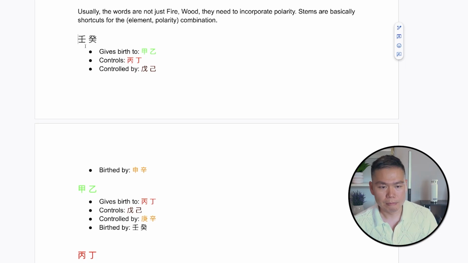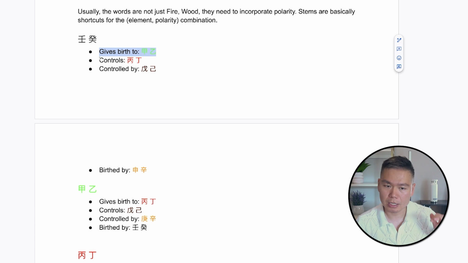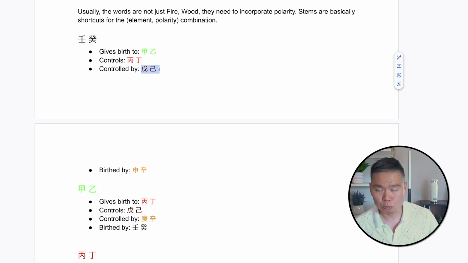So 人鬼, that's the water, gives birth to 甲乙. And it's controlled by 丙丁, which are the yang fire and the yin fire. And 人鬼 is controlled by 戊己, because the water is really afraid of 戊己, which is the soil of the earth.